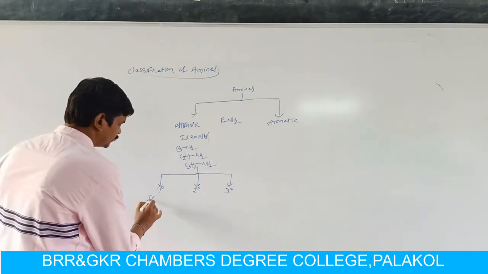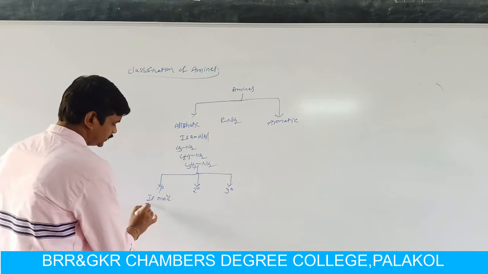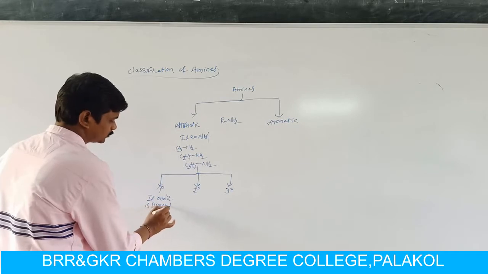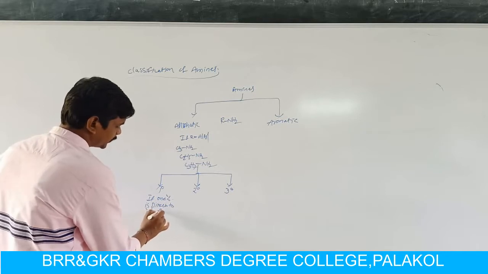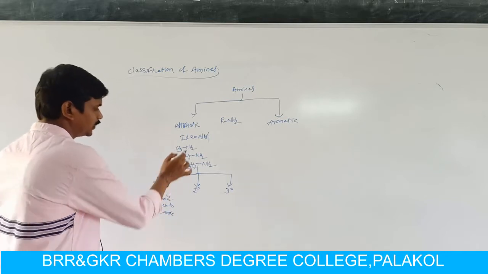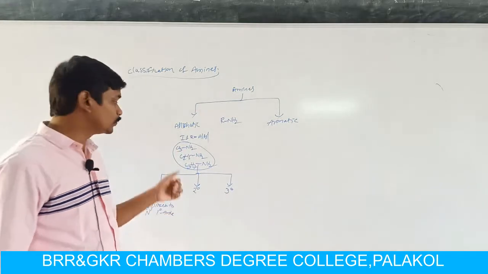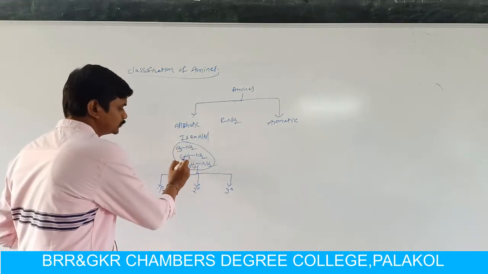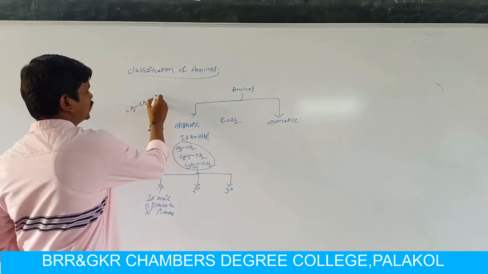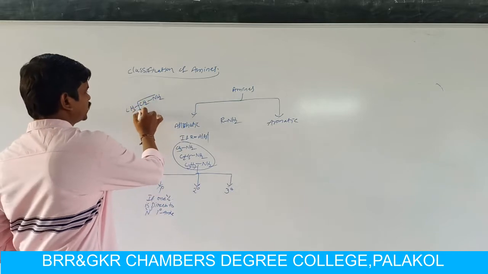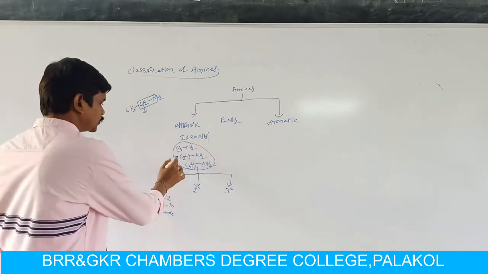What is a primary amine, what is a secondary amine, and what is a tertiary aliphatic amine? If one carbon is directly attached to the nitrogen atom in the amino group, then the compounds are called primary amines. Here I write a few examples. In all three examples, the nitrogen is attached to one carbon atom. For C2H5NH2, that is CH3CH2NH2, nitrogen is directly connected to only one carbon, so it is also a primary amine.